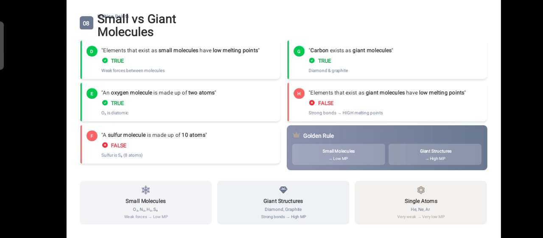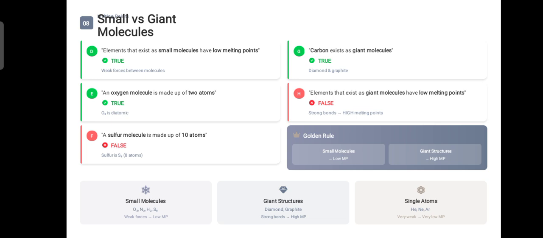The next statement is that a sulfur molecule is made up of 10 atoms. We already have learned about the sulfur molecule. What is the formula for it? Sulfur molecule is made up of 8 atoms of sulfur. S8 is its formula. So the statement is not correct. It's wrong. A sulfur molecule is made up of 8 atoms.